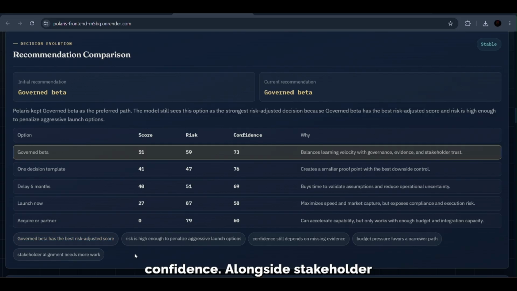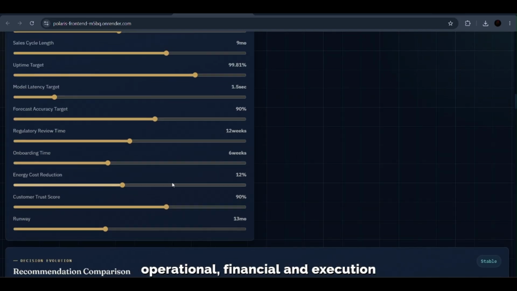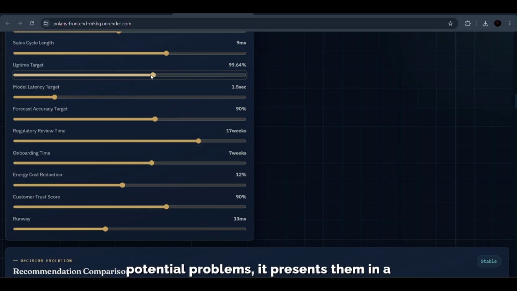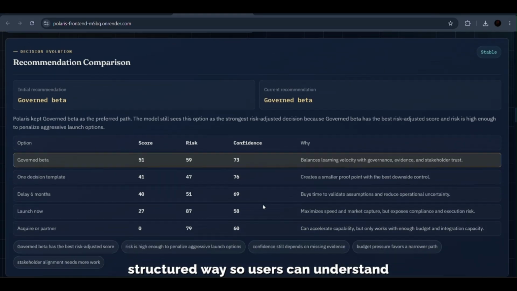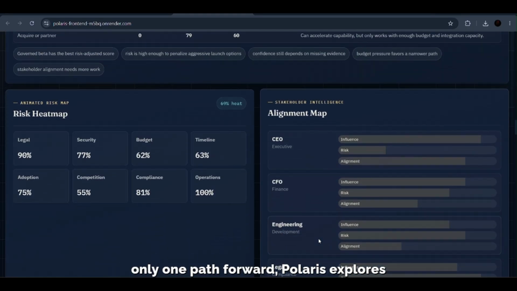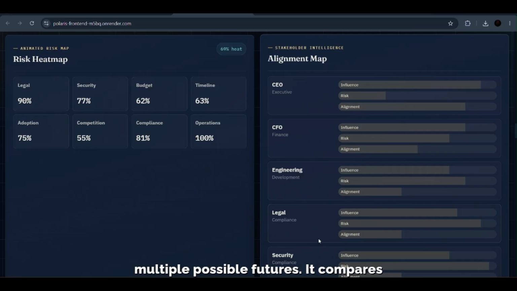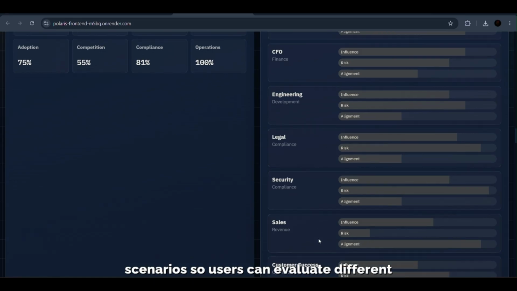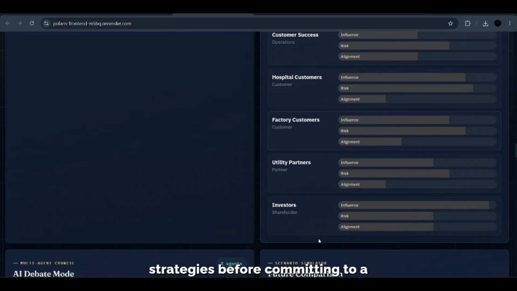Alongside stakeholder analysis, Polaris evaluates strategic, operational, financial, and execution risks. Rather than simply highlighting potential problems, it presents them in a structured way so users can understand both their likelihood and overall business impact. Instead of recommending only one path forward, Polaris explores multiple possible futures. It compares optimistic, conservative, and higher-risk scenarios so users can evaluate different strategies before committing to a decision.